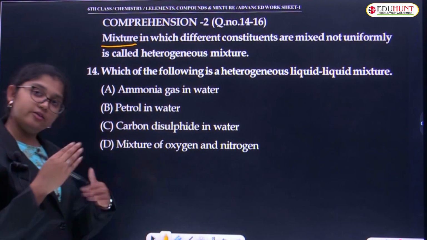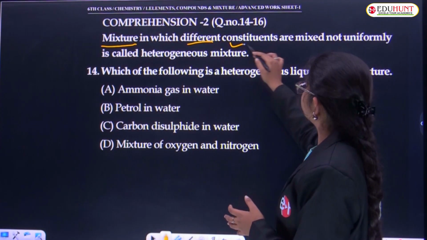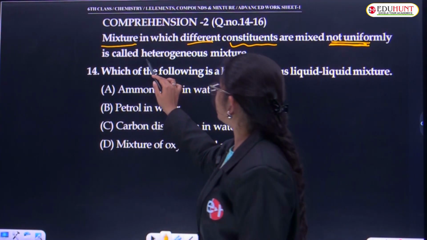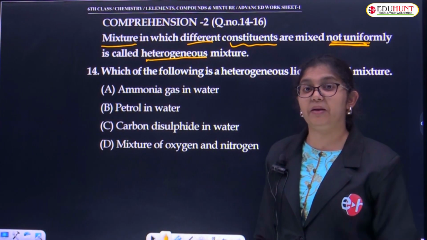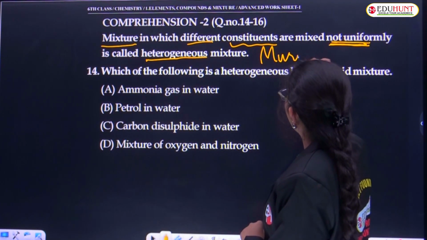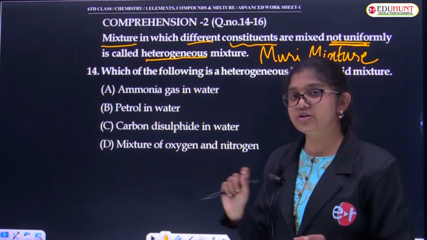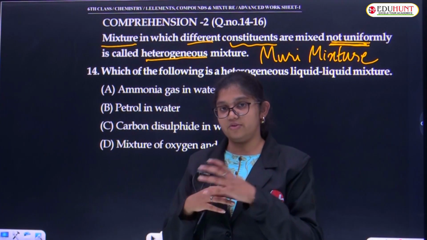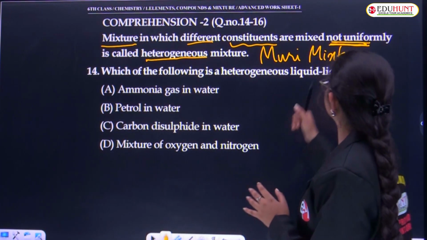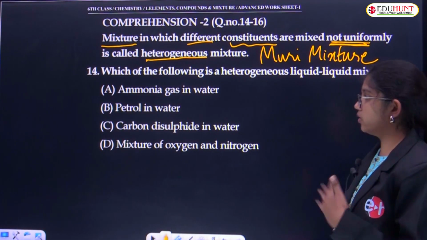Mixtures in which different constituents are mixing not uniformly, not at all uniformly, are called heterogeneous mixtures. What is the best example of a heterogeneous mixture, children? What is our favorite Muri mixture, right? Very good. It's the best example for heterogeneous, which means mixtures where they add different components, different constituents, but those are not mixed uniformly. There will be different ratios, different proportions. So not uniformly is the right answer. The passage given in the comprehension is right. We'll go with the questions.